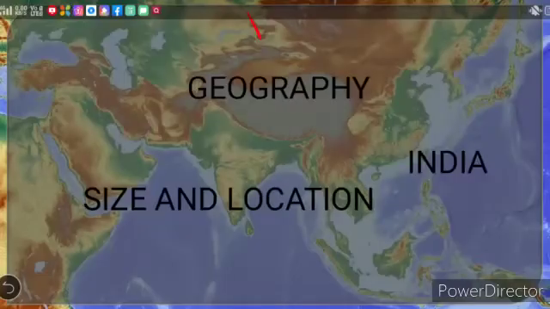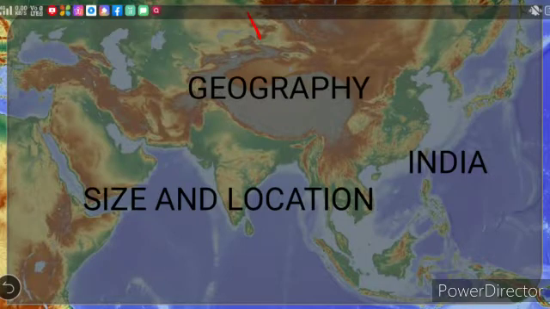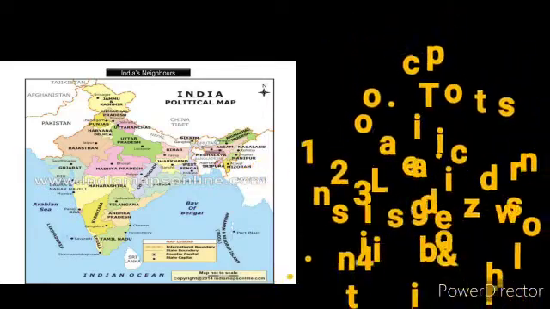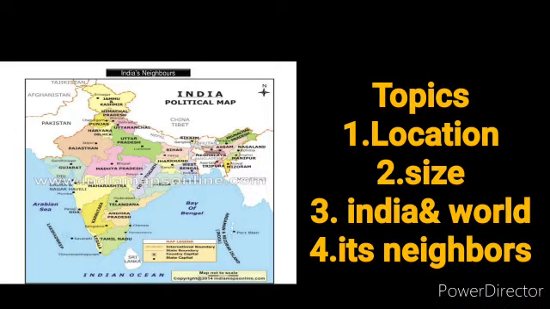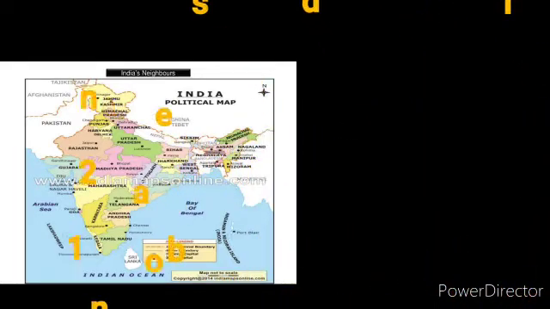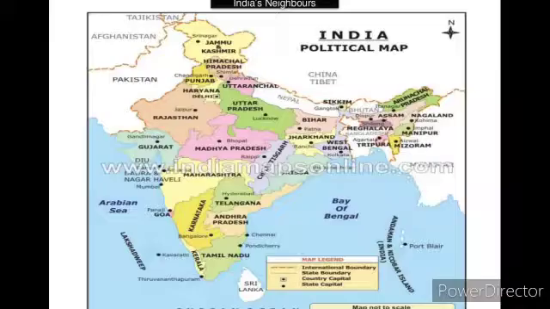Got it? So our today's lesson is the first chapter, that is India, size and location. Clear? The following are the topics. The topics in this chapter are: India's location, its size, India in the world, and its neighbors. Let us introduce this chapter.